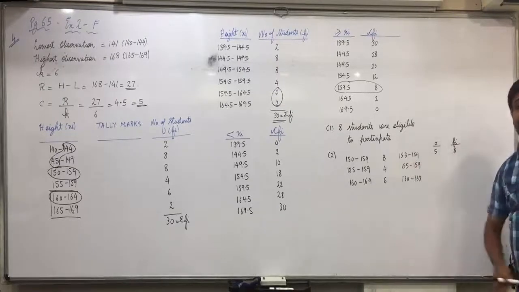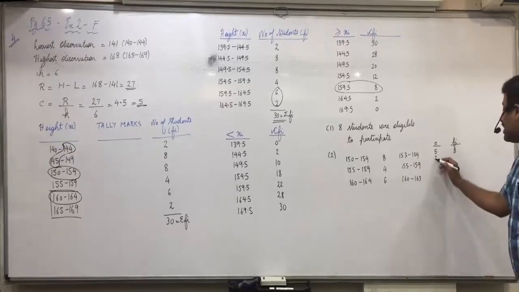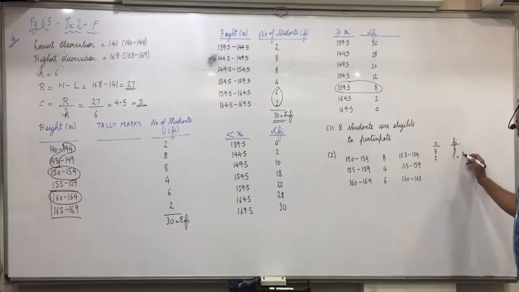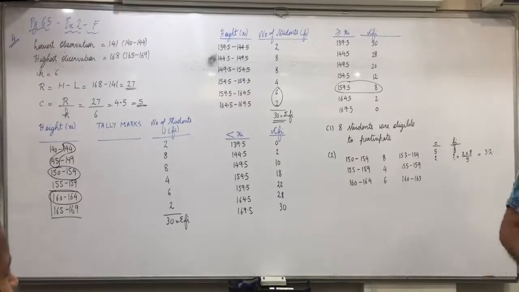But 153 to 154, the class length is only 2, not 1. It's inclusive, 153 and 154. So how many students? 2 into 8 upon 5. 2 into 8, 16. 16 divided by 5, 3.2. Any confusion up here? This approximation formula is to be used.